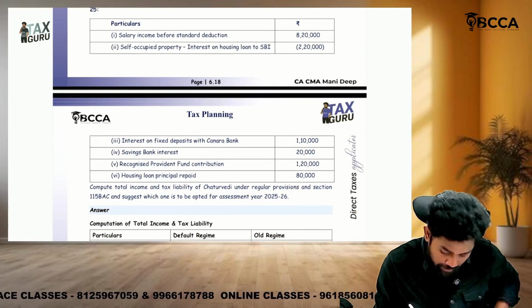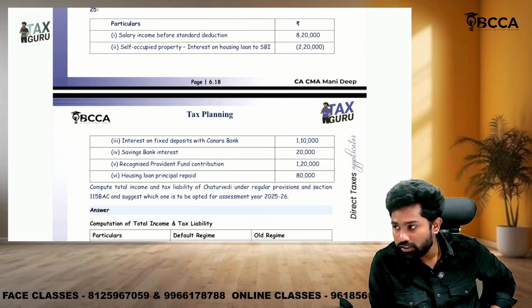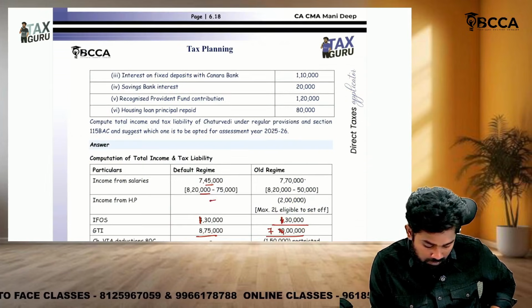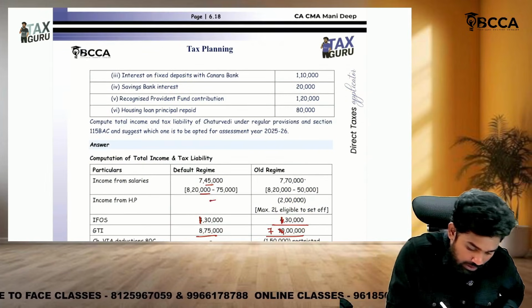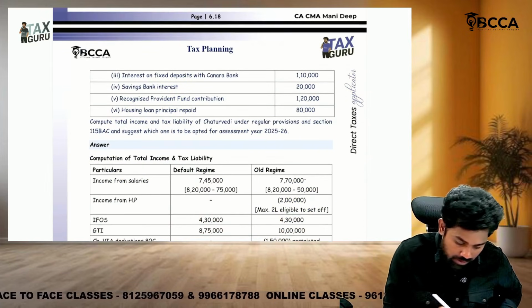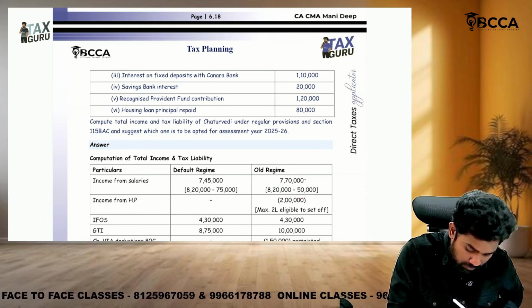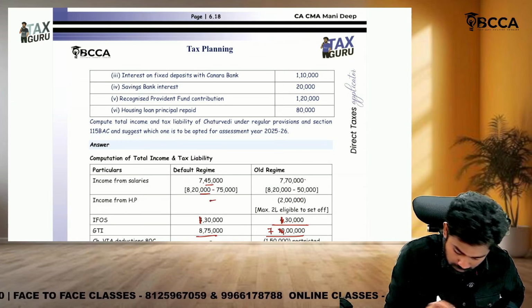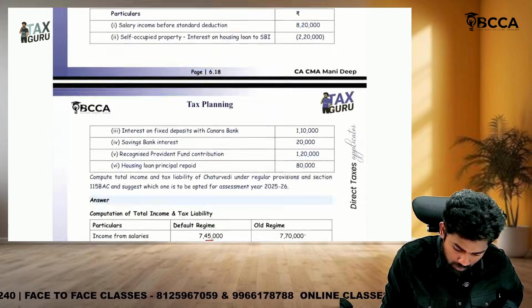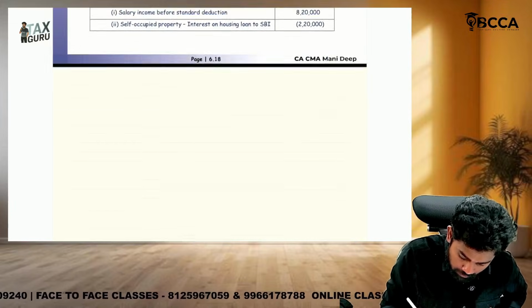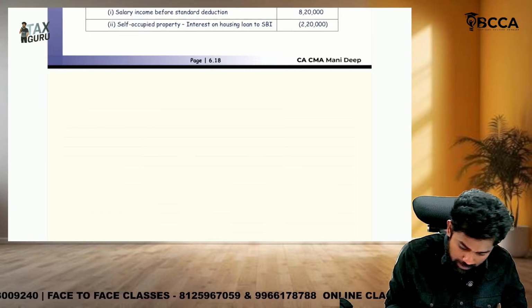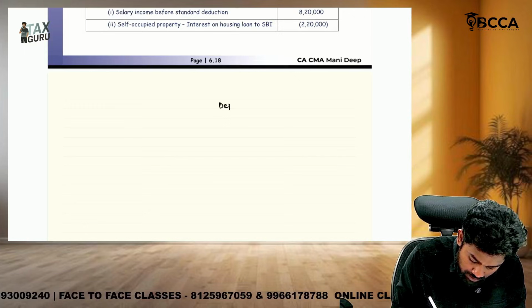So first, regular as well as default regime, that is the default regime as well as the old regime. Under the default regime, sir, for salaries, how much is the standard deduction available? 25,000. Okay, so let me solve it again for you, sir. We will be taking the default regime as well as the old regime.